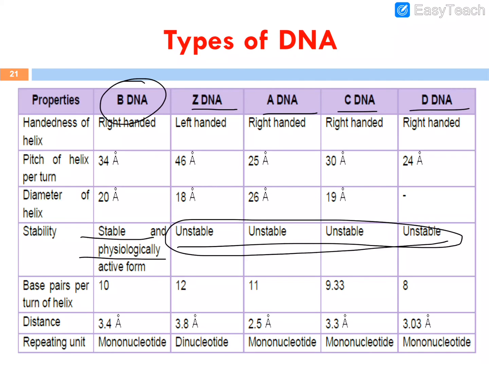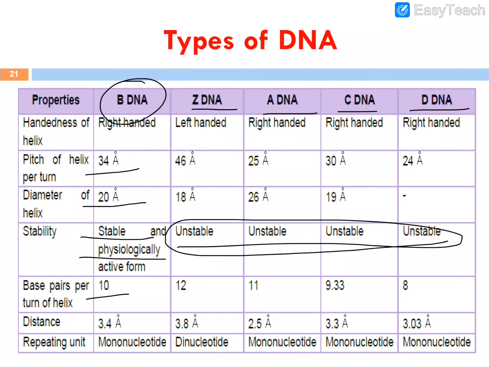We have already seen the structure of B DNA, that a single turn of the DNA has 34 angstrom, diameter is 20 angstrom, and a single turn has 10 base pairs, or the distance between two nucleotides is 3.4 angstrom. So we have already discussed all these things. So B DNA is the most stable DNA, which is found in all living organisms, either prokaryote or eukaryote. Other forms are mainly unstable.